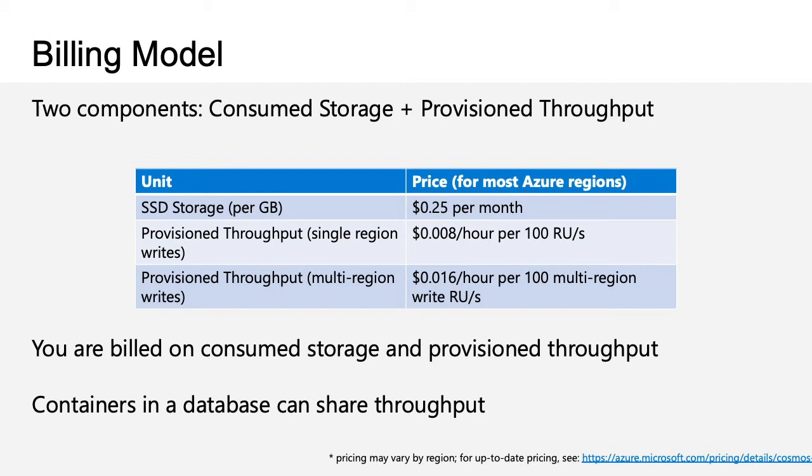So the combination of both storage and the provisioned throughput RUs per hour will be your billing. If you are configuring your Cosmos DB workload in a multi-region setup, the billing will be 50% higher than a single region setup.